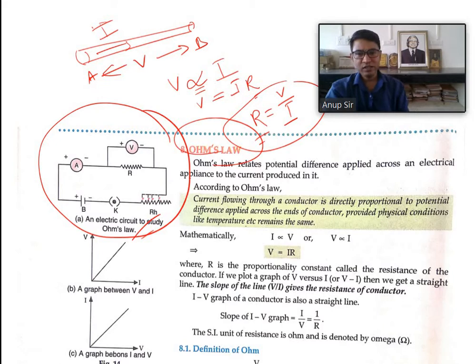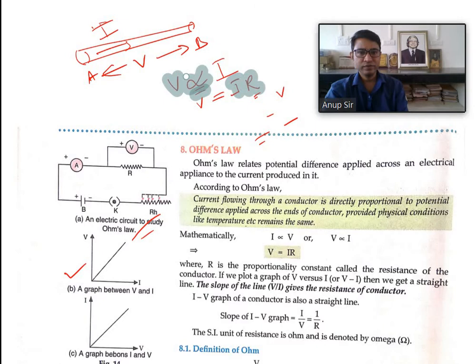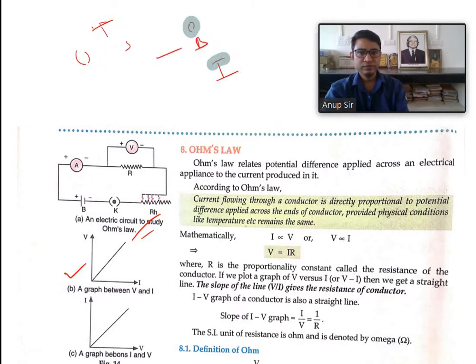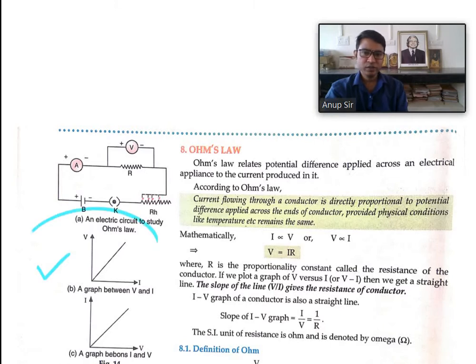Now this is the graph. You must remember this one. You find that the graph is a straight line passing through the origin.